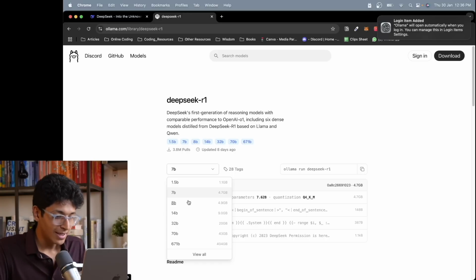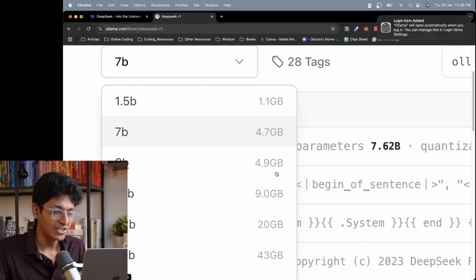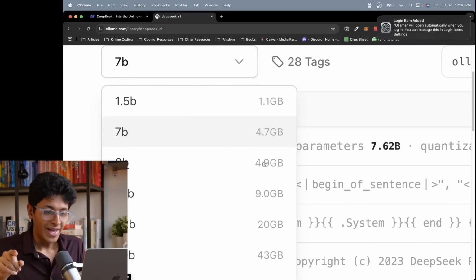So as you can see, this is 1.1 GBs, the smallest model, which is 1.5 billion parameter. This runs on a Raspberry Pi as well, which is pretty crazy to think about. But I think all of your systems can run the 8 billion parameter model. To think about if it can run on your system or not, just multiply the size of this model, which is 4.9 GBs, by 1.2. And if you have that much RAM, then you can probably run this model on your system.